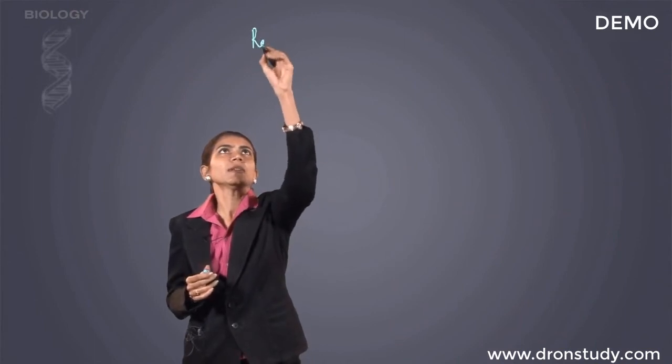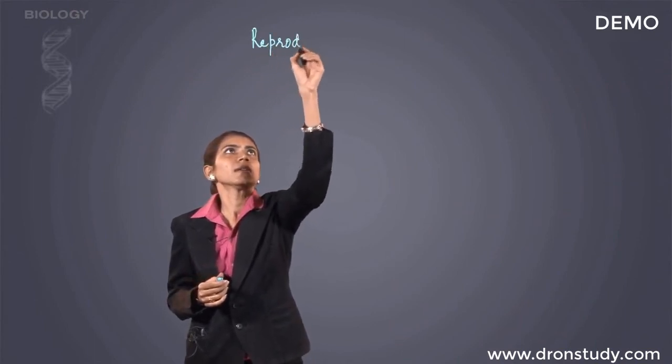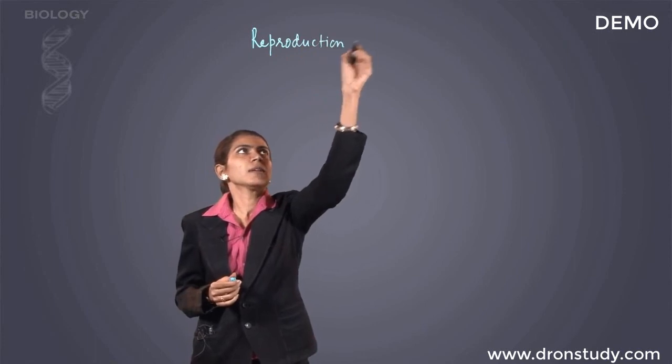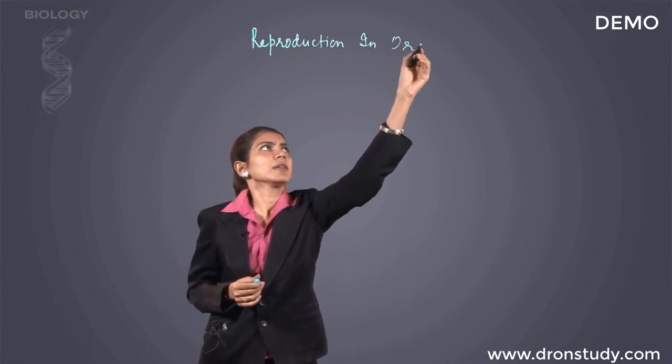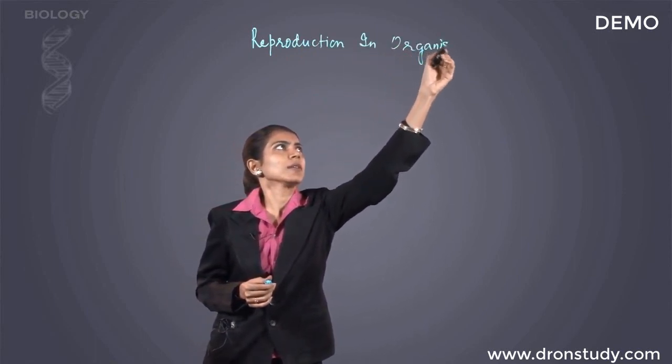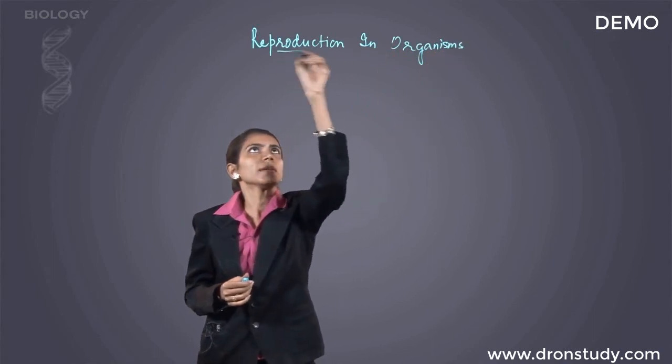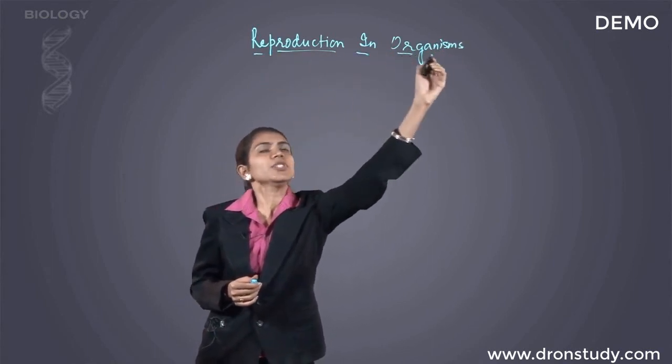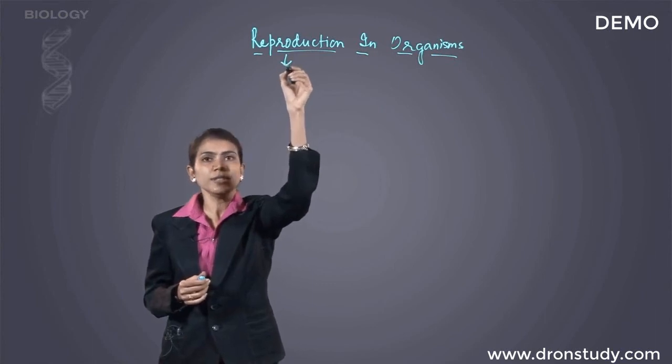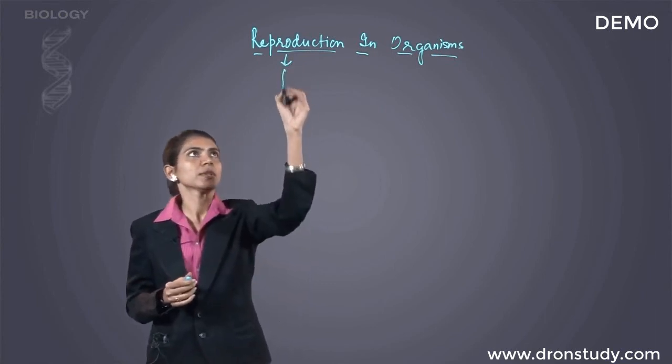Today we study the chapter of reproduction in organisms, unit 1, chapter 1. Reproduction is one of the fundamental characteristics of all living organisms.